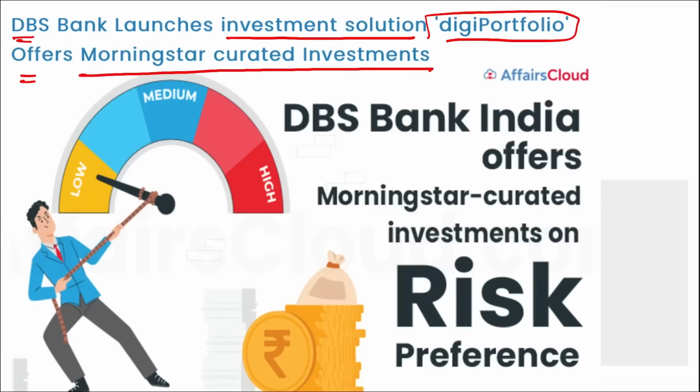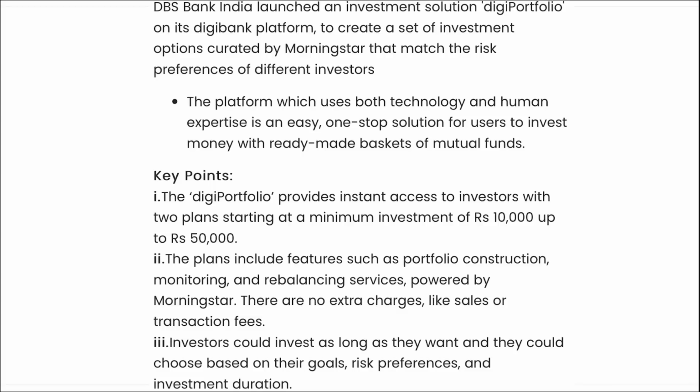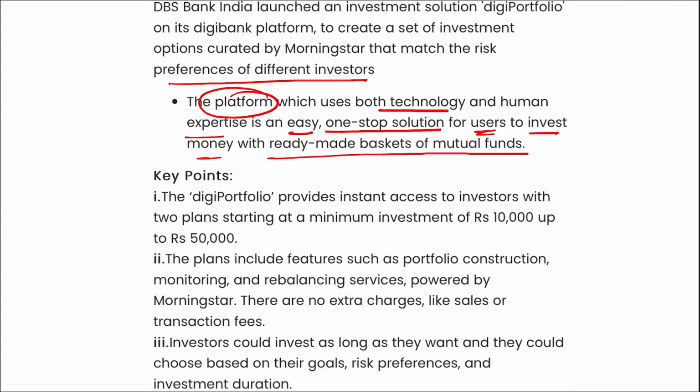I repeat, DBS Bank India has launched an investment solution, Digi Portfolio, on their banking platform to create a set of investment options curated by Morningstar that match the risk performance of different investors. This platform, which uses both technology and human expertise, is an easy one-stop solution for users to invest money in a ready-made basket of mutual funds.